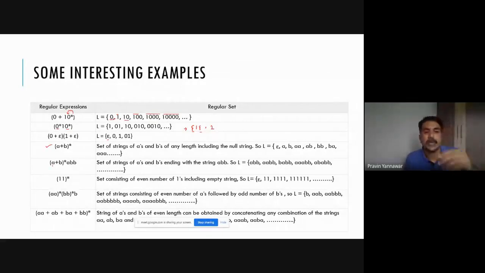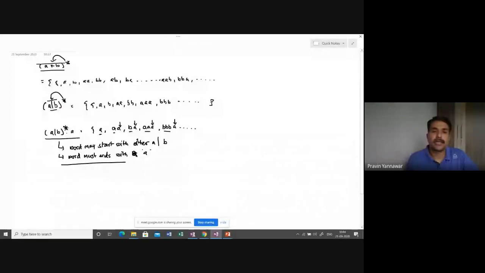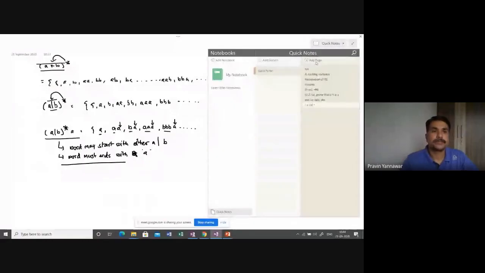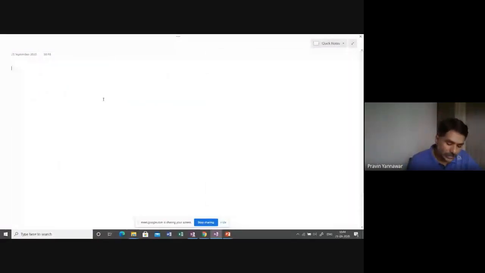This can be discussed. So let us go for the discussion of this. Here we'll have one more page. I'll take one more page. So if the regular expression based on the alphabets is (A+B)*ABB.